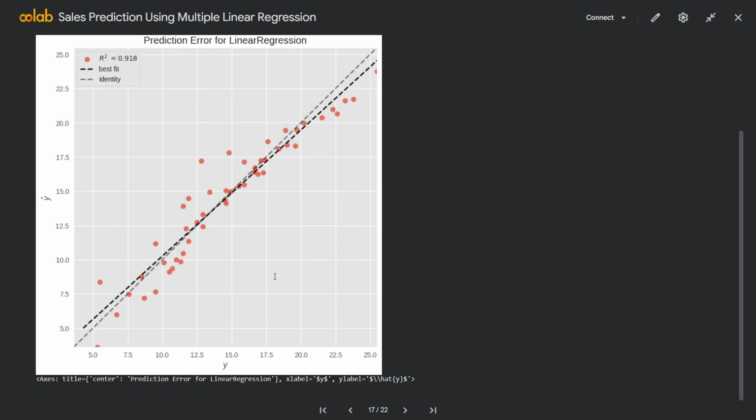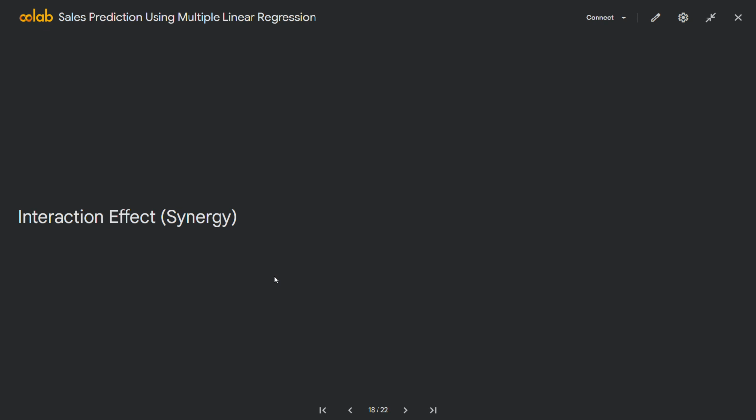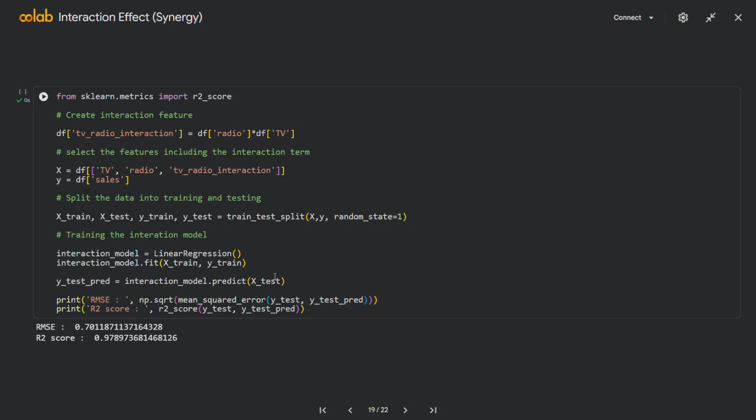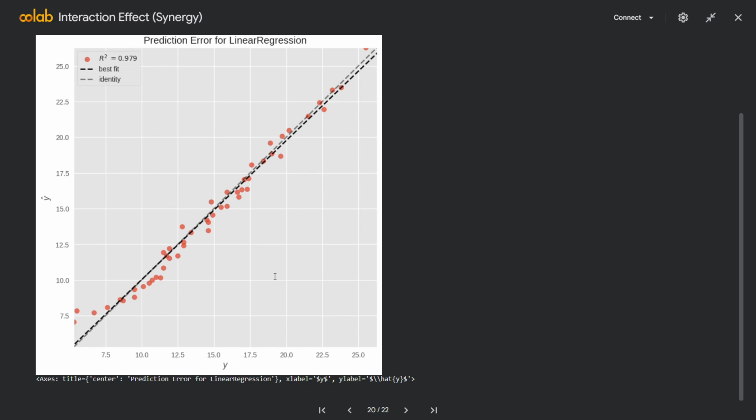Finally, I introduced an interaction feature by multiplying TV and radio advertising budgets together. This interaction model significantly improved performance, achieving an RMSE of approximately 0.70 and an R² score of approximately 0.979. This indicates a strong interaction effect between TV and radio advertising. As you can see, this has much less prediction error than the previous models.